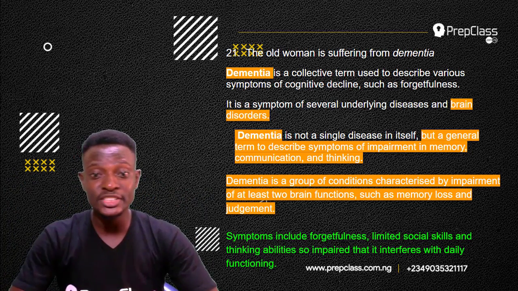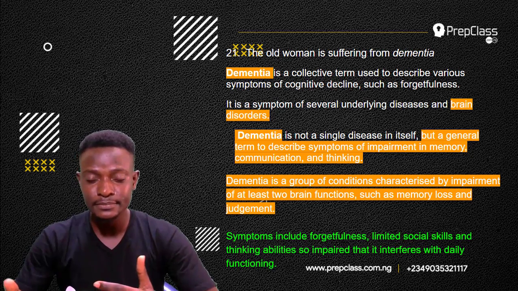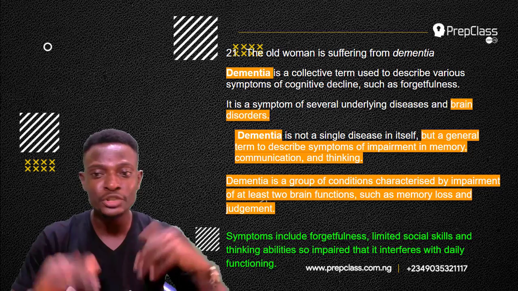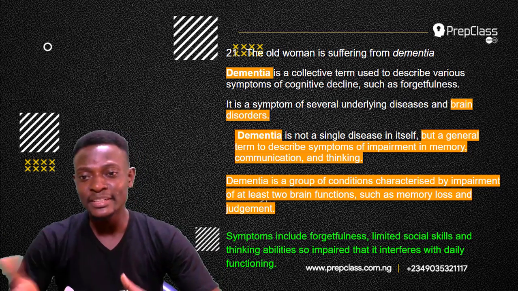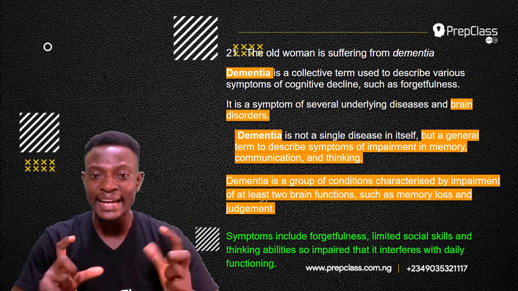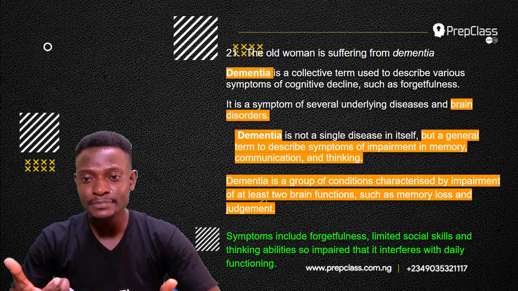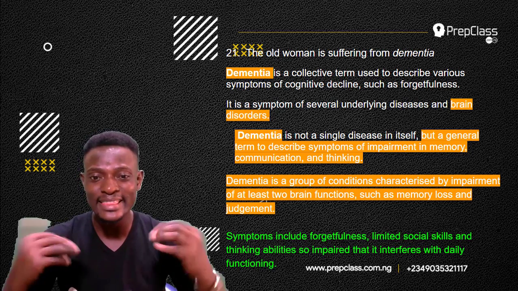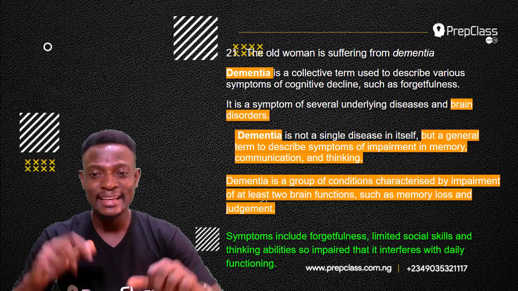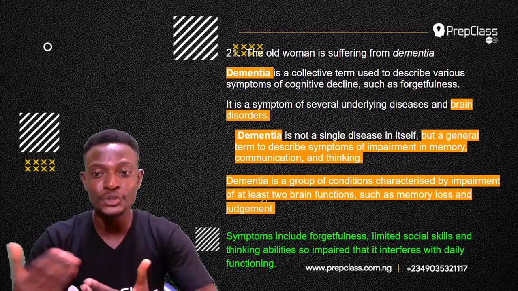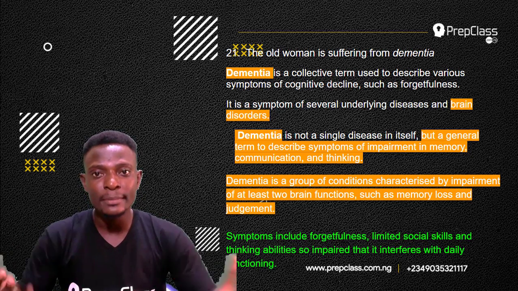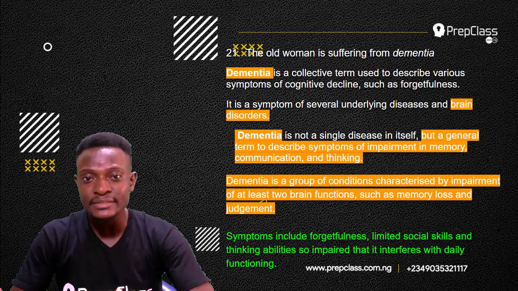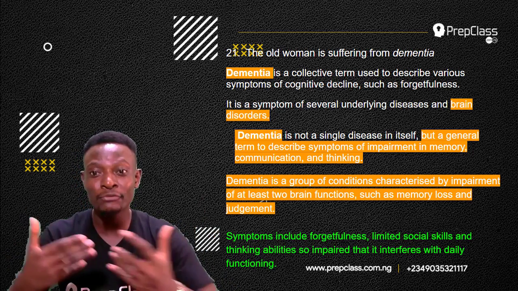So, symptoms of dementia include forgetfulness. You tend to forget things easily, limited social skills, inability to relate with people properly, and thinking abilities so impaired that it interferes with daily functioning. So, dementia basically means a health condition that has to do with brain disorders, when the brain cannot function well.